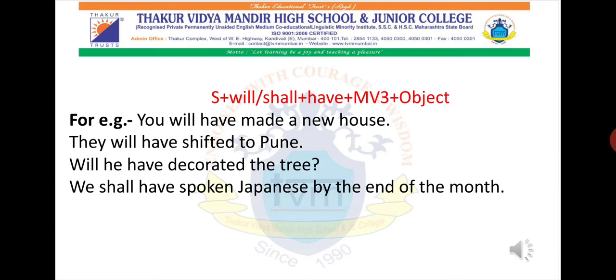So future perfect tense. Future perfect tense will have subject plus will or shall plus have plus main verb third form plus object. So here we go with the sentence. Subject over here is you: you will have made a new house. Okay, the main verb third form of make is made. Okay, then we'll move to the second sentence. They will have shifted to Pune.